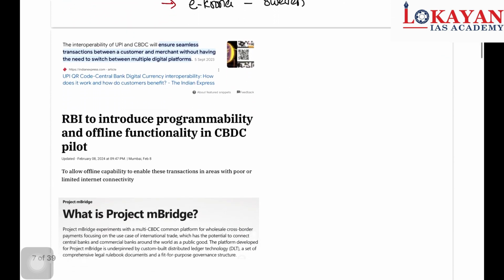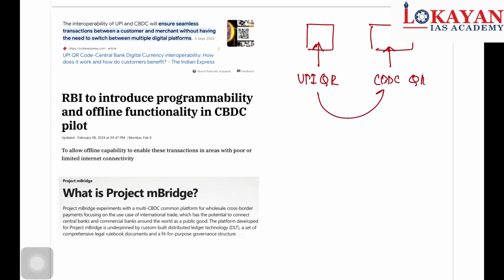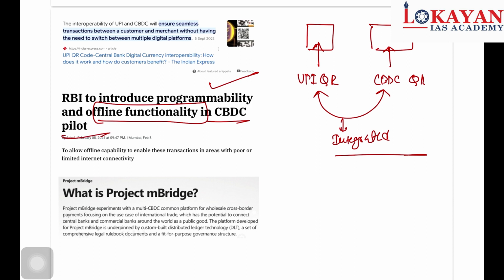Now another important piece of current news. There is now interoperability between CBDC and UPI. What is the meaning of it? Earlier there used to be two different QR codes, the UPI QR code and the CBDC QR code. Now they are integrated. Then RBI is to introduce programmability and offline functionality in the CBDC pilot. So this is in the pilot stage.